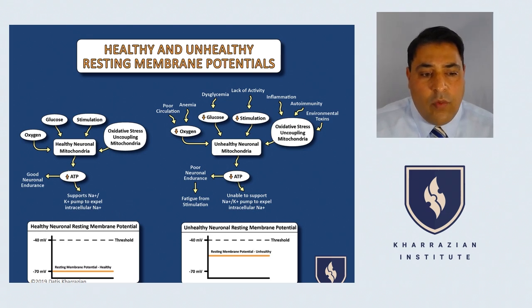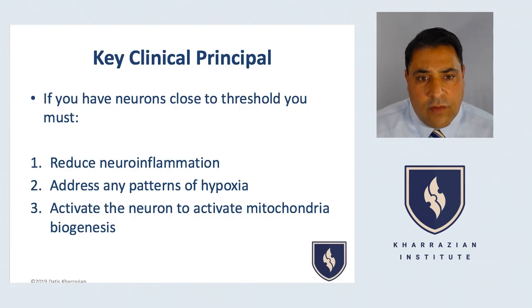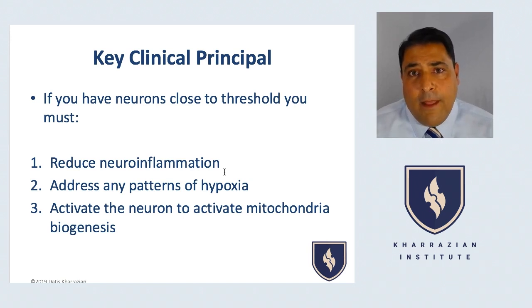Now, another really important clinical principle is, what do you do when you see neurons close to threshold? We touched on that briefly, but if you have neurons close to threshold, you must reduce their inflammation. So everything we talked about in the course is appropriate, because the inflammatory response is going to lead to mitochondrial uncoupling in neurons.